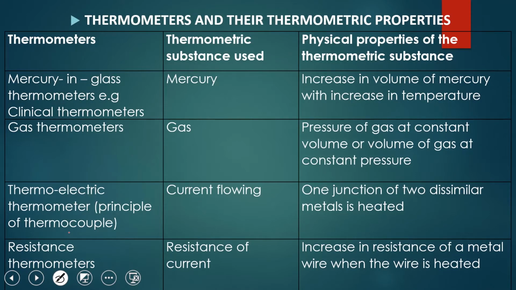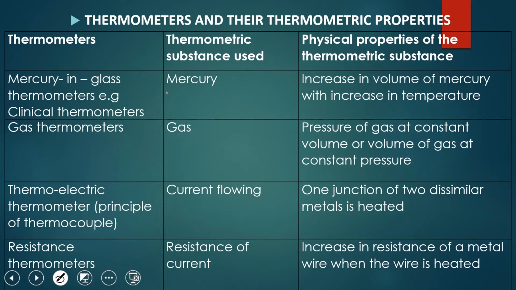liquid and the properties. Now, the first thermometer I want to talk about is the mercury in glass thermometer, which falls under the liquid in glass thermometer, right? And an example is a clinical thermometer. That is the thermometer you use in the hospital, or for those of you who are perhaps ill and you go to the hospital for the temperature measurement.